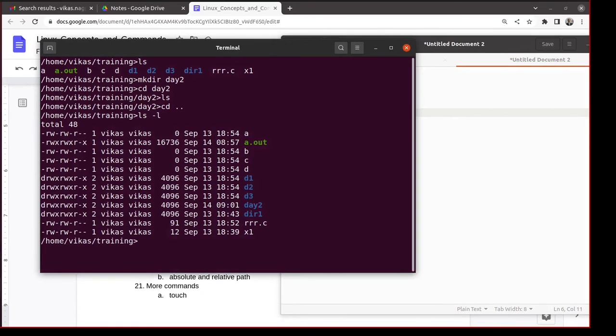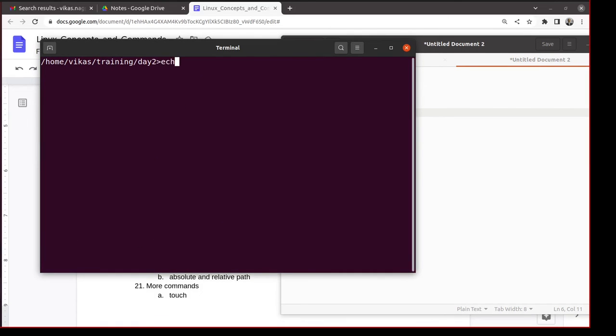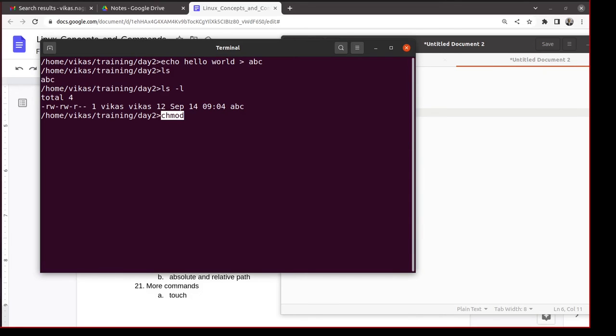I will demonstrate some privileges. I will just create a dummy file ABC. Chmod means change the mode, change the permissions. So right now, what is the permission? User has read and write permissions. That means Vikas can read, can write, cannot execute. Group has again read and write, cannot execute. Others can read, but they cannot modify.